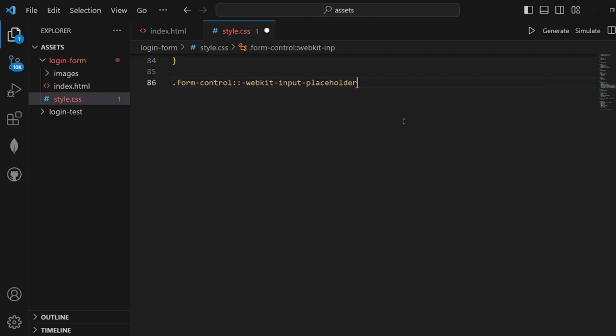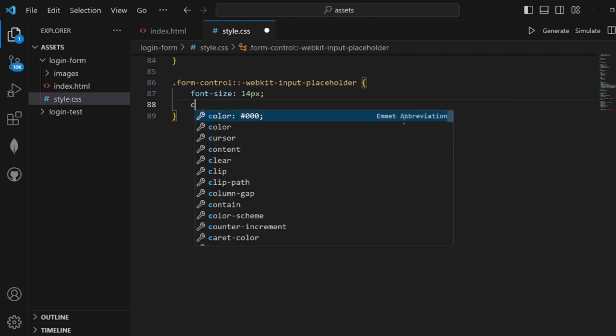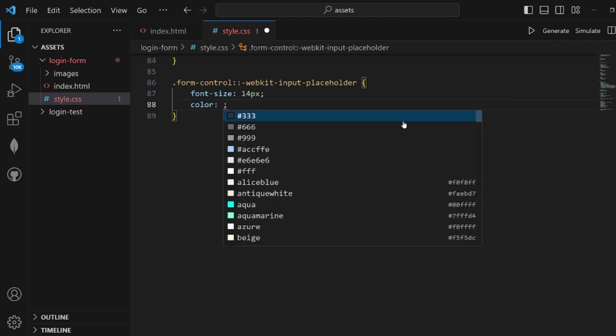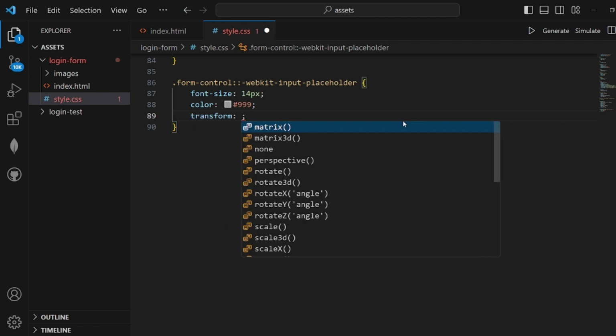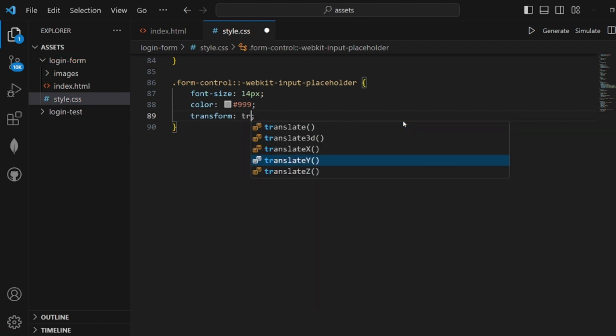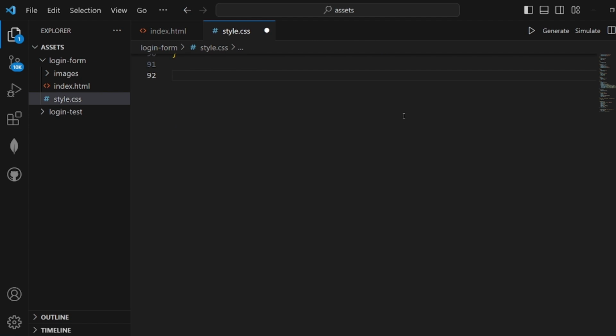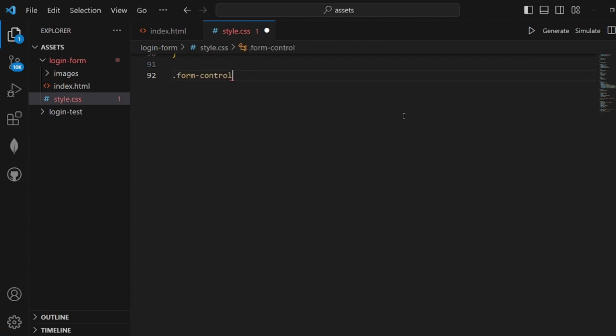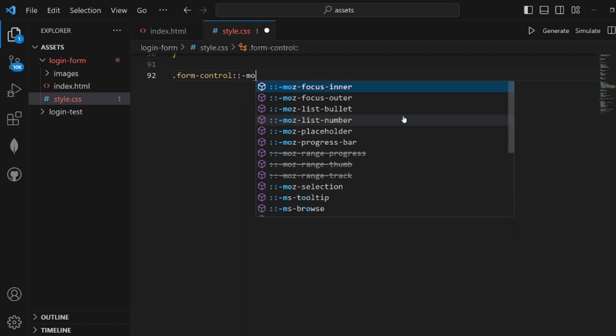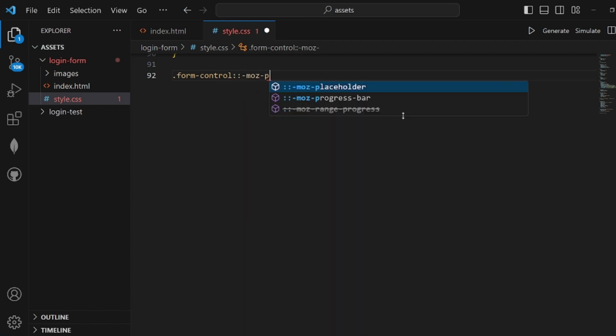Let's go and select our form control, but with the attribute of WebKit input placeholder to set the placeholder styling. Font size to 14 pixels and color something like 999. Okay, and then transform should be translateY with argument of 1 pixel.